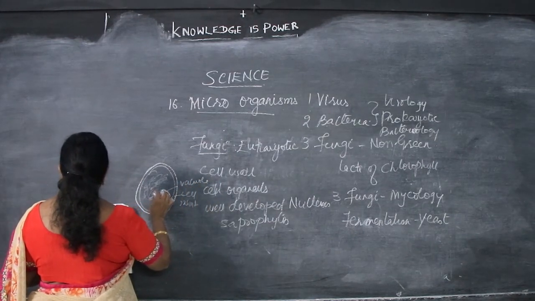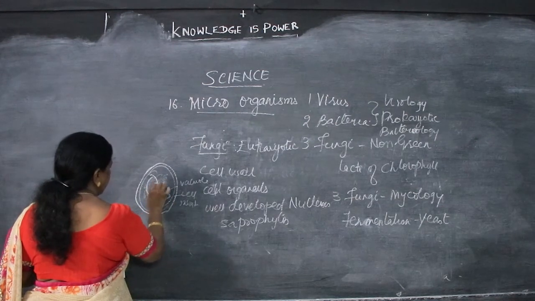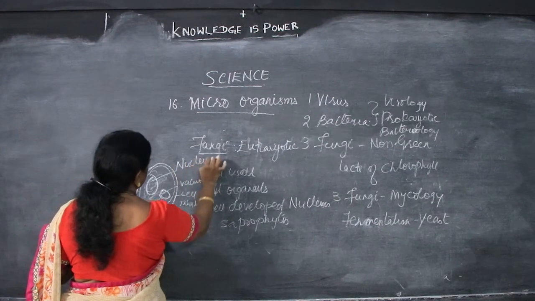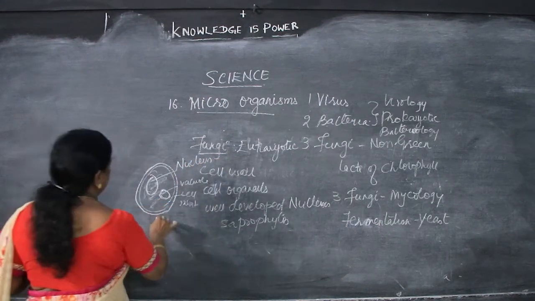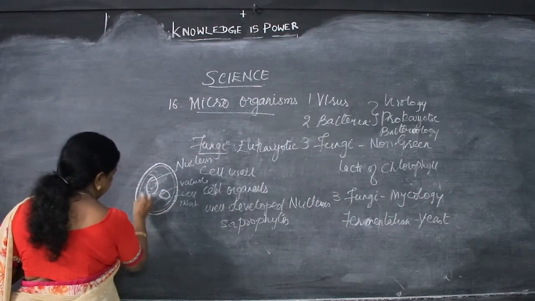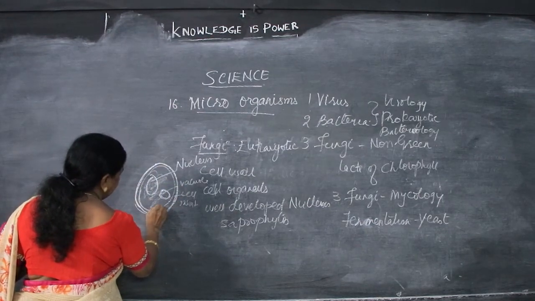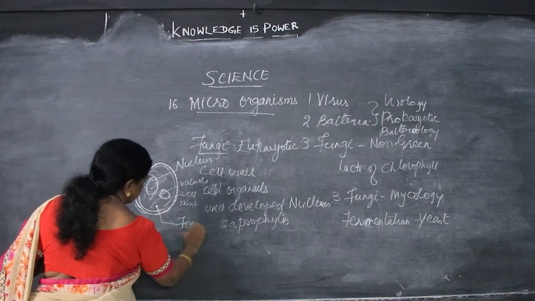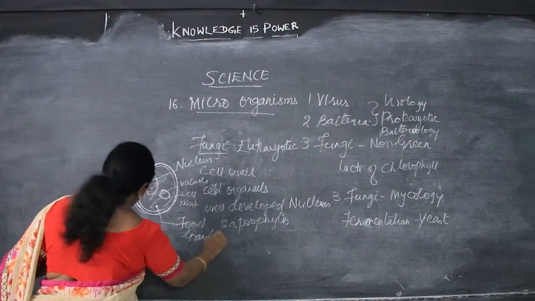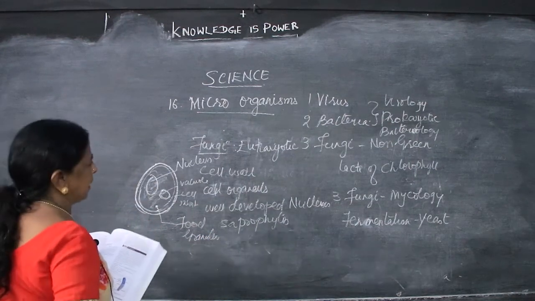A well developed nucleus is there. And food granules, because they store food in their cell. This is the structure of fungi.